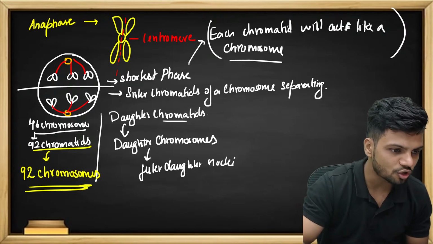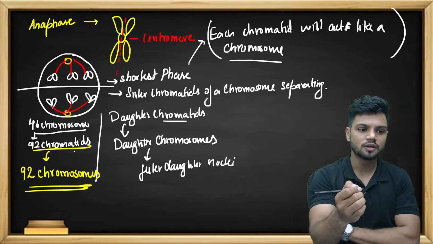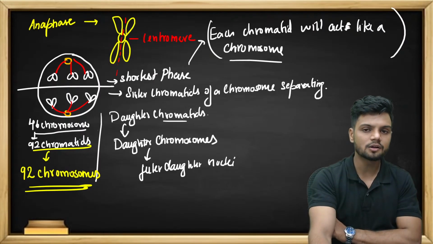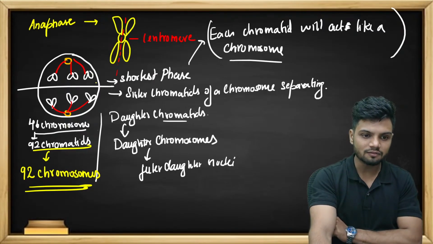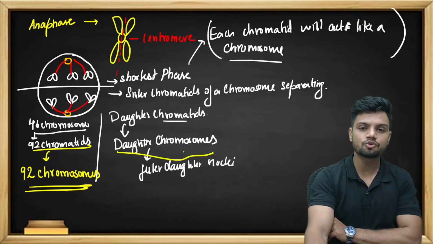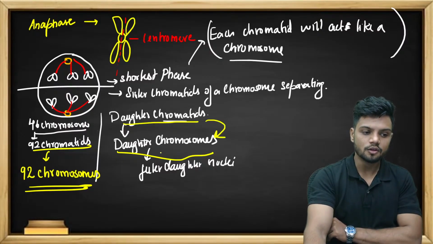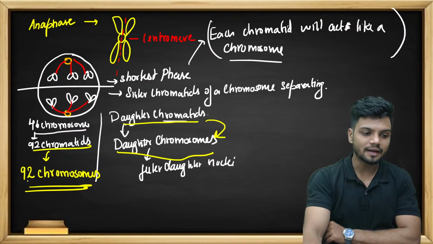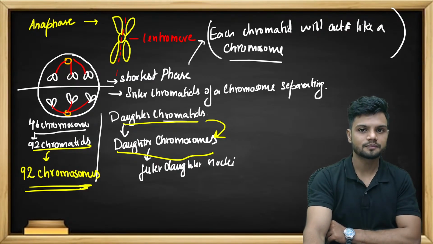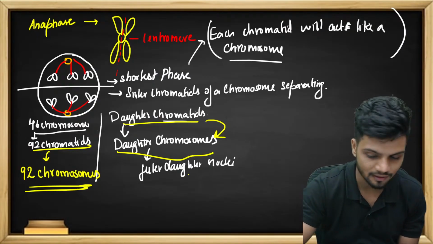Why? Because the centromere is split open now, and each chromatid will become a daughter chromatid in the future. Each daughter chromatid will become a daughter chromosome. So temporarily, there are 92 chromosomes in the anaphase.